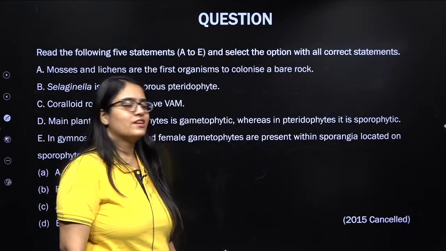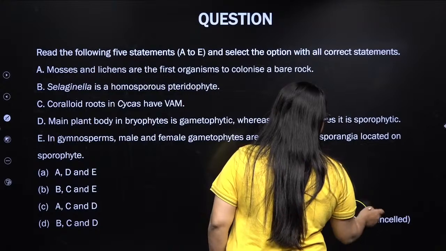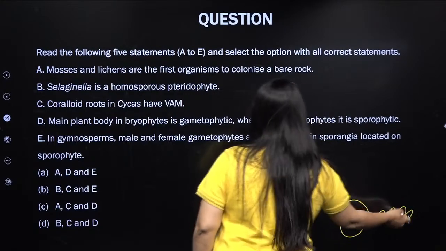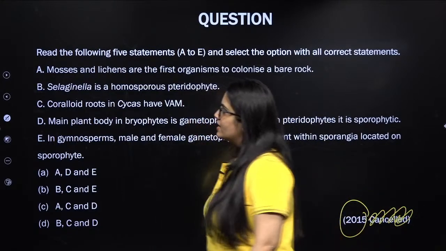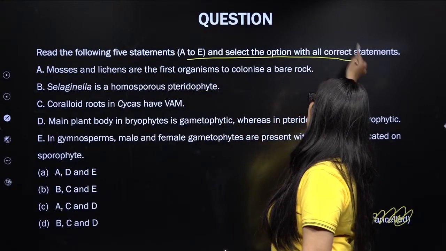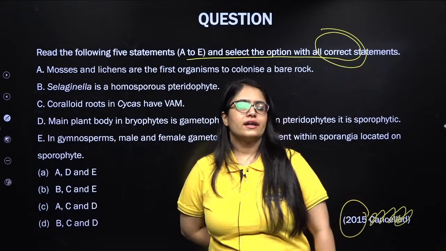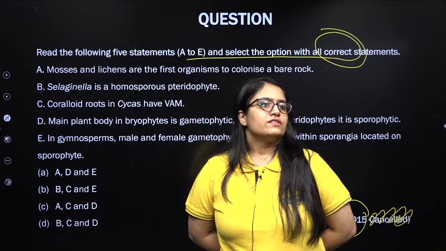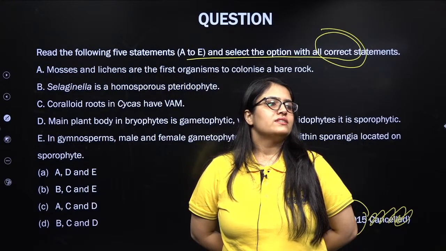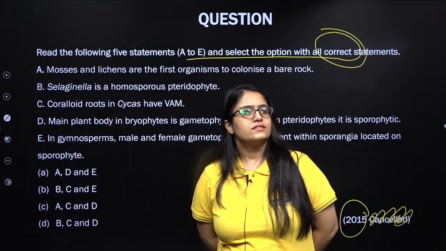Next question. This is a lengthy question asked in 2015. Although the exam got cancelled, a question is a question. Read the following 5 statements from A to E and select the option with all correct statements. You have to find out how many statements are correct in this. Come on, everybody, give it a try, my lovely kids.